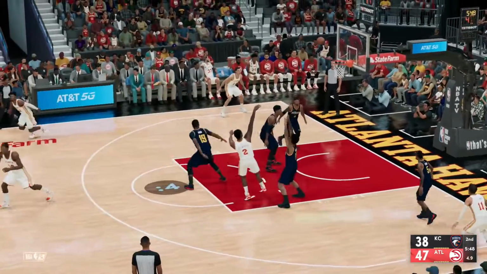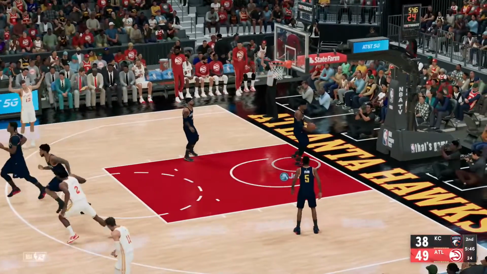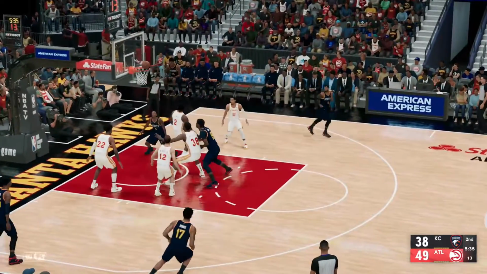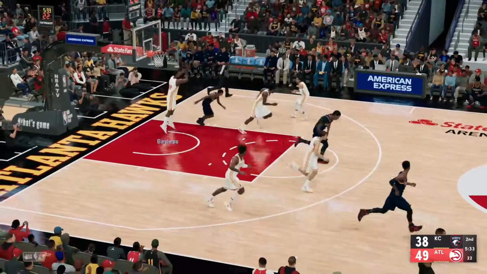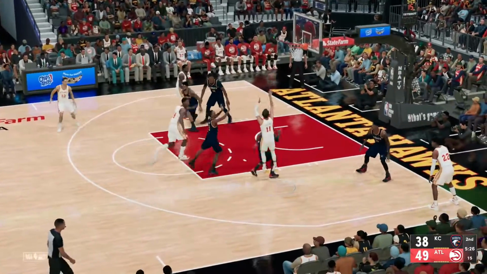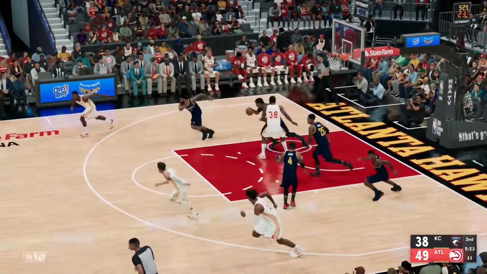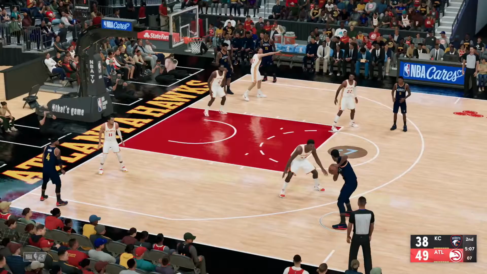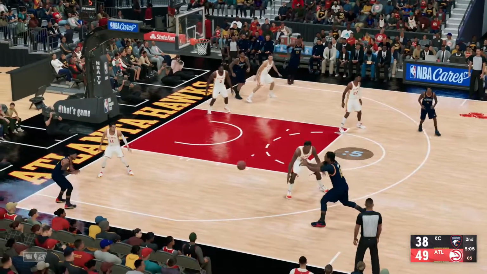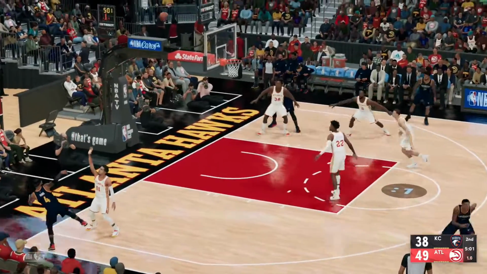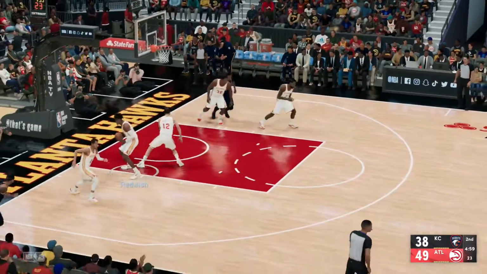Kawhi, guarded by Bridges, pulls up in traffic and knocks it down. Highland goes up, contested shot, no good. He has been off today, 2 for 9 so far for him. And Trae Young pulls up, and that shot's off, and Logan pulls down the board finally for the Scouts. 6 on the shot clock. Logan holding it. Now finds Weaver. Weaver just pulls up, and that shot is too strong.